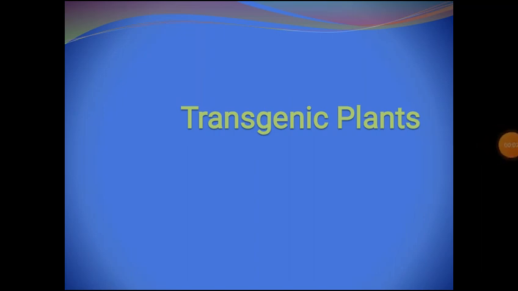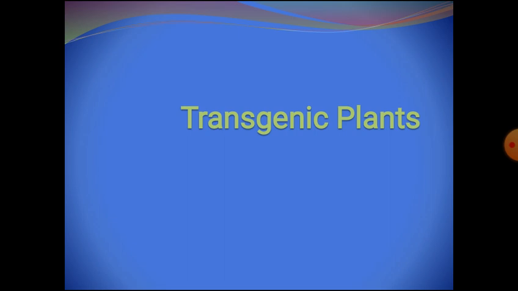In this lecture, we will discuss the transgenic plant. First of all, we will discuss the process known as transgenesis, through which the transgenic product is formed. Transgenesis is a process of introducing a gene from one organism, one plant or one animal, into the genome of another organism, plant or animal, which we want to make transgenic.